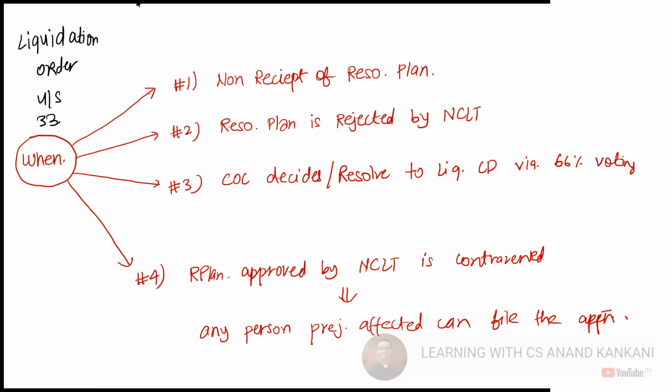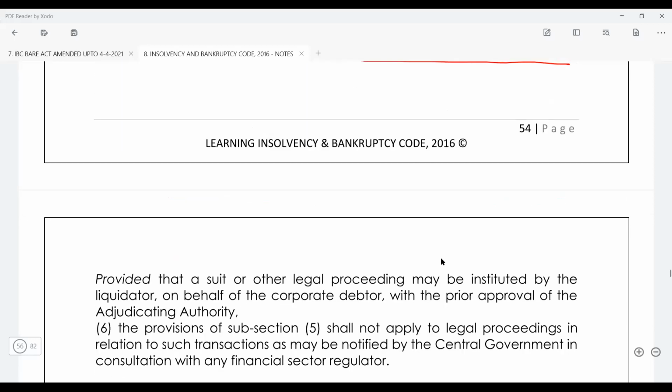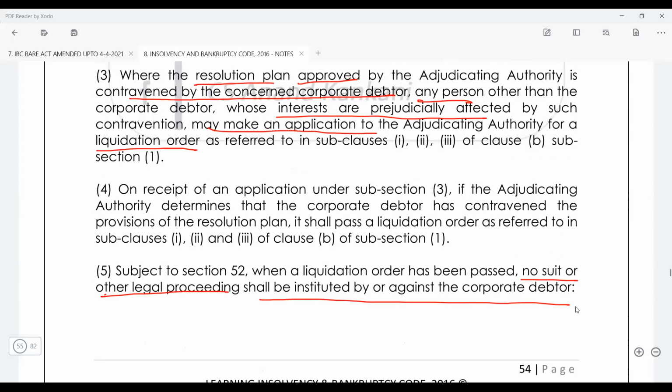Right? So let's see. Then on the receipt of the application under subsection 3, the adjudicating authority is going to determine whether the contravention has been done or not, and then accordingly pass the order. Then it says that subject to section 52, when a liquidation order has been passed, again you see, no suit or legal proceedings shall be instituted by or against the corporate debtor. So this is again like a moratorium only. Yes or no, guys? But will you say after the liquidation order is made, moratorium sets in?